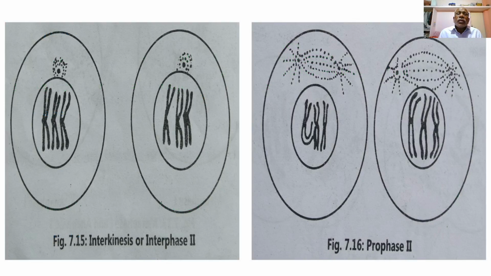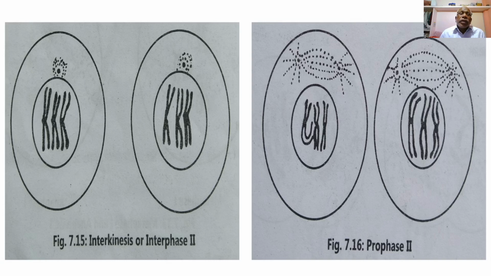Then this is the diagram representing interkinesis or interphase second. At the end of telophase 1, two cells are formed, each with a haploid nucleus consisting of 3 chromosomes.